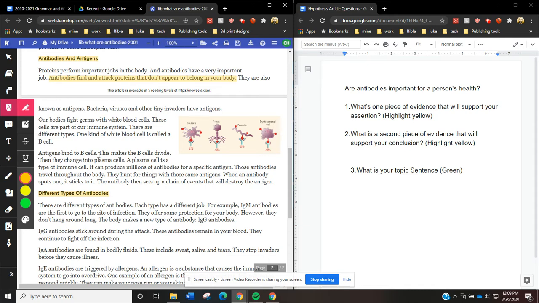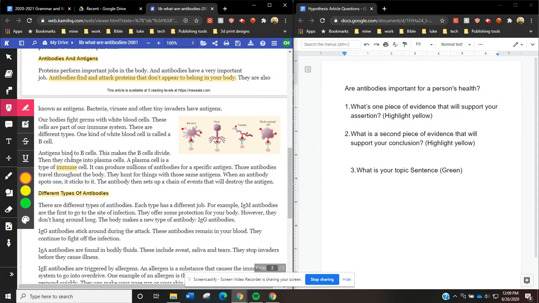Antigens bind to B cells. This makes the B cells divide. Then they change into plasma cells. This is a lot of different cell types. A plasma cell is a type of immune cell. Okay, immune cell, that's the stuff that helps our body. It can produce millions of antibodies for a specific antigen. Oh, okay.